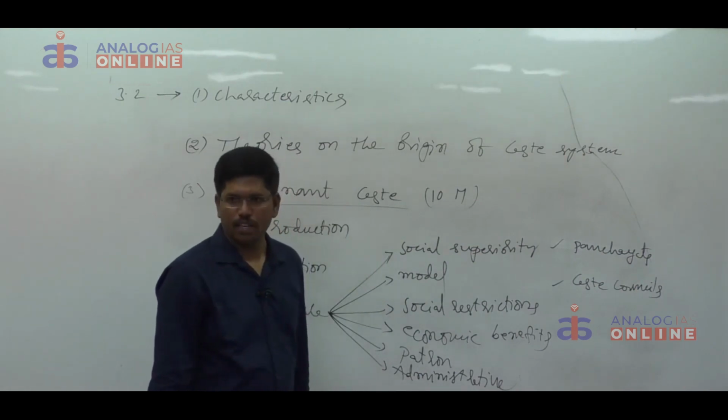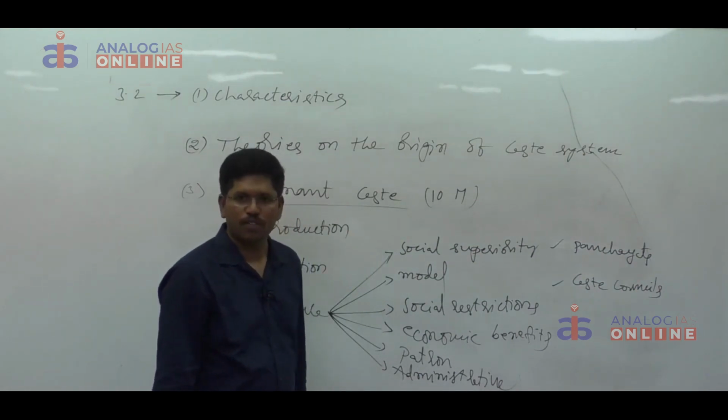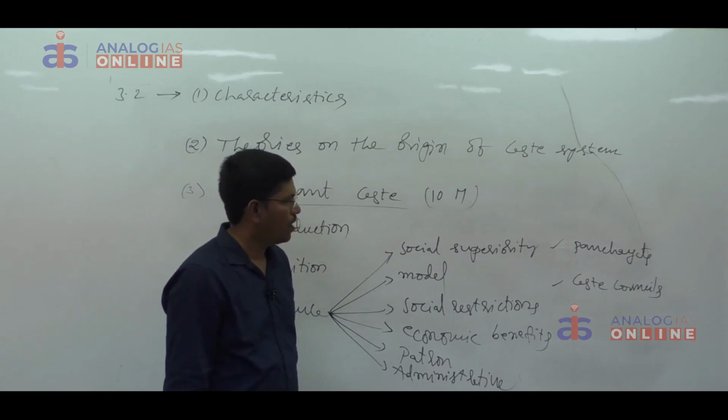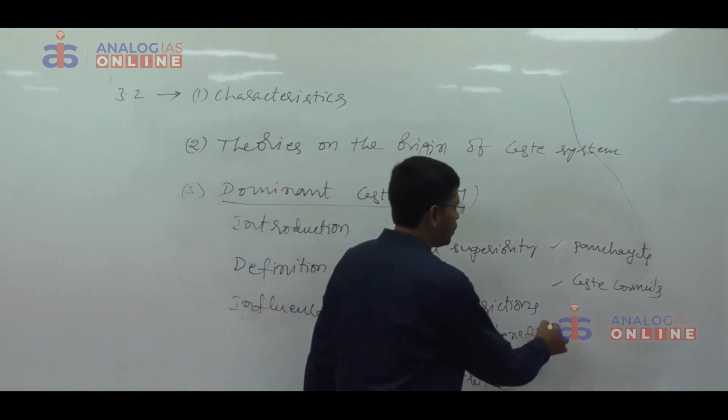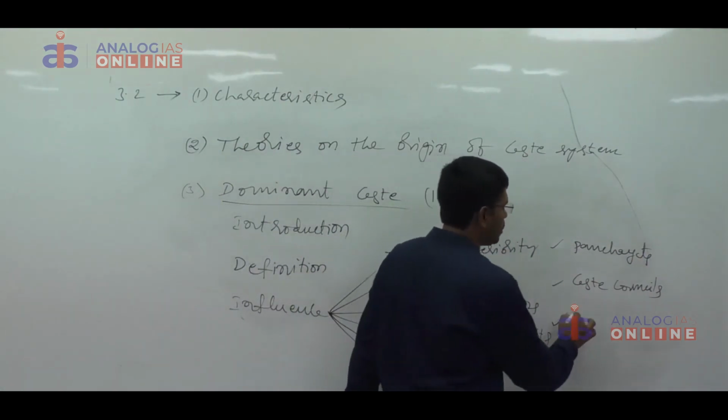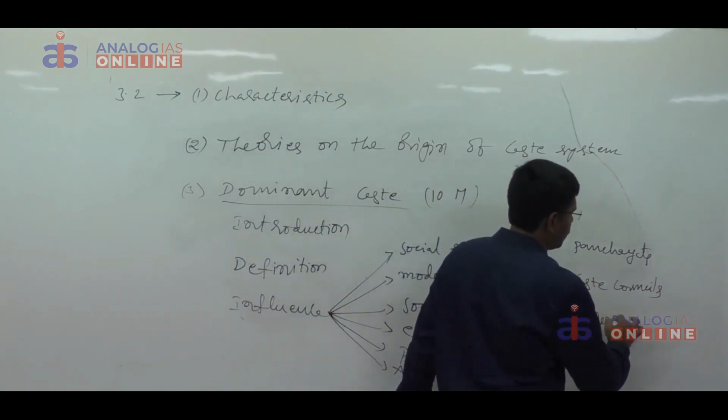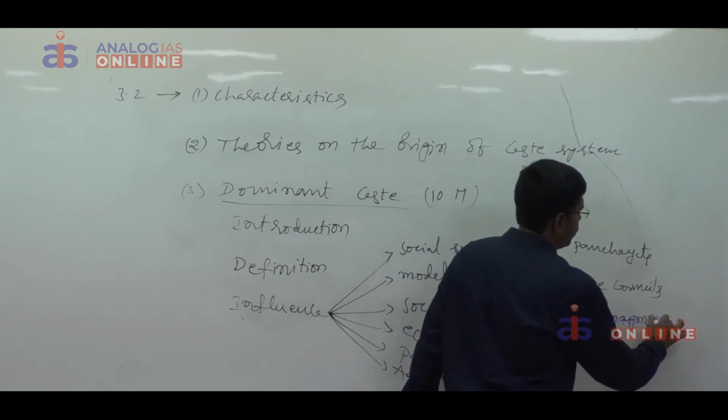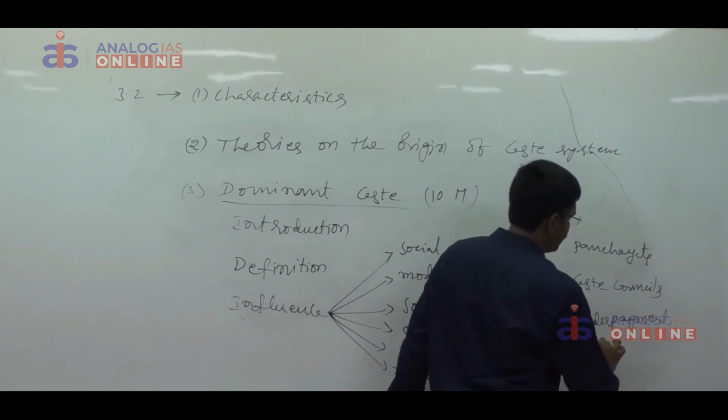Majority of the land in the villages was under the control of dominant caste people. The lower caste people were employed in the fields of the dominant caste people. They used to pay a low amount, that means low remuneration, underpayment, forced labor.